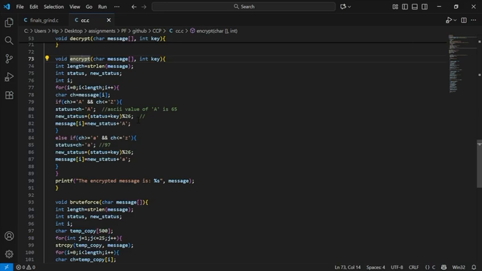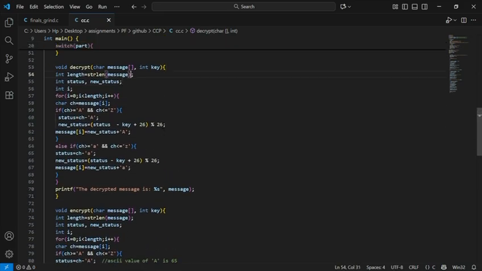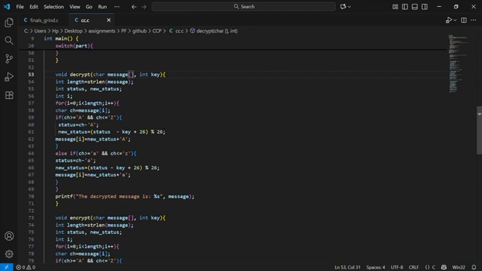And in the end, we just convert the position back into the letter by adding the value that we subtracted in the first step. Now, let's talk about the decrypt function. As the name suggests, it is going to be the complete reverse of the encrypt function. It also takes two input parameters, the same: the message that we have to decrypt, and the key that we input from the user, so that we know on which key we have to decrypt the message. To get our original message back, we have to reverse this process, right? We have to revert the process of encryption.